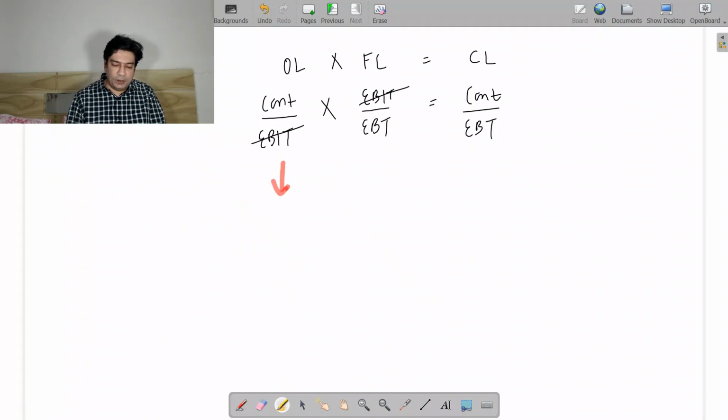Now, if I talk about operating leverage, you are able to take advantage of your fixed operational cost. When I talk about financial leverage, you are able to take advantage of your fixed financial cost.